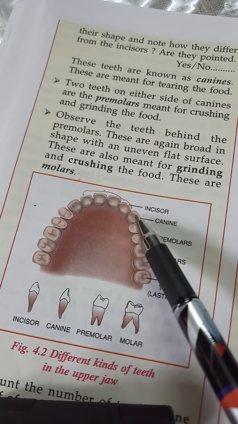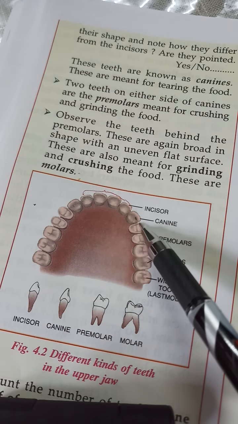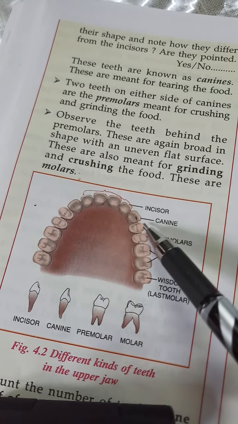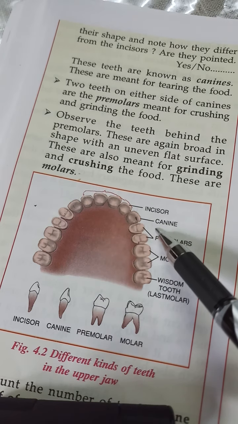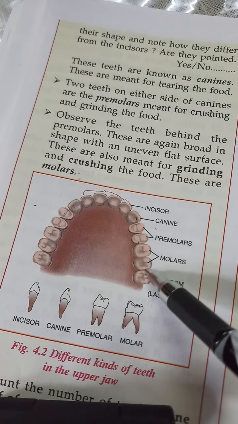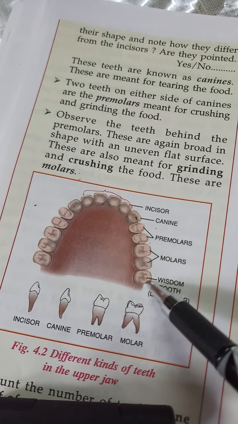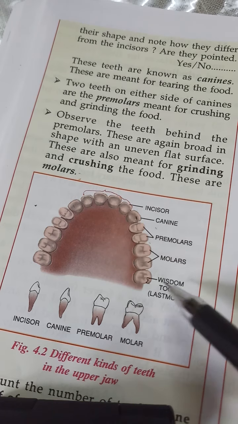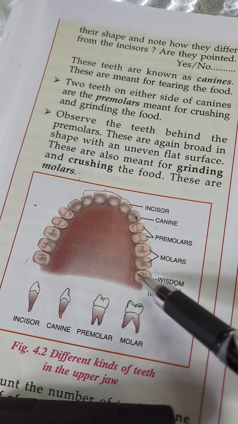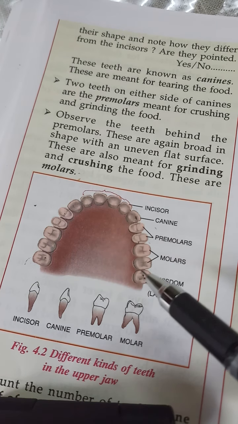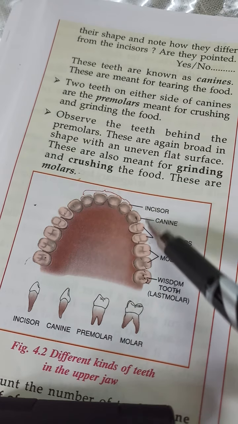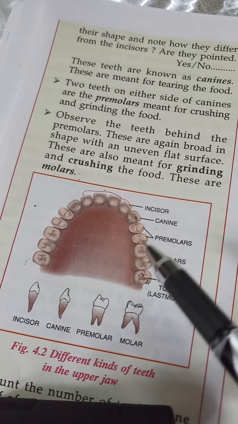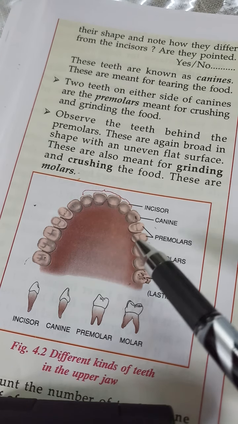Then after each canine you can see the premolar on either side. 2 premolar teeth are present. Then after that we can see the 3 molar teeth. The last of the molar is known as the wisdom tooth, the last molar on each jaw. On upper and lower jaw you will have the same kind of arrangement.